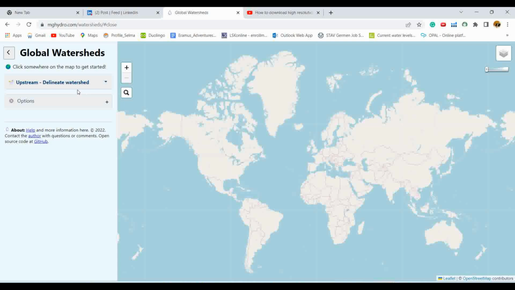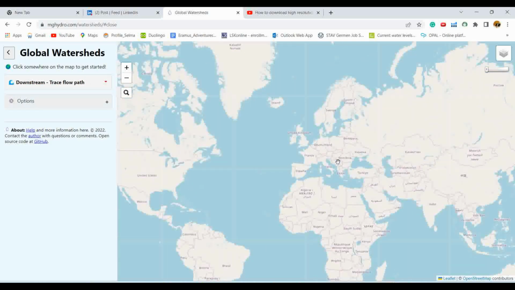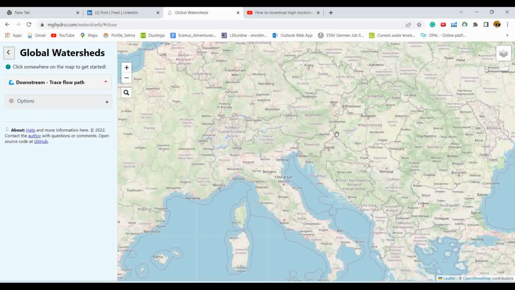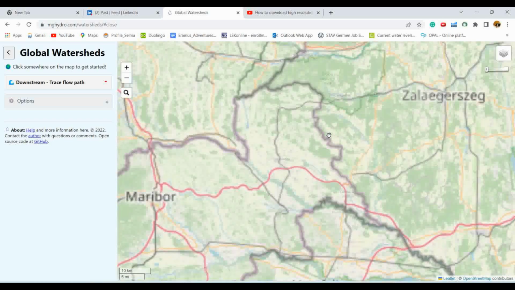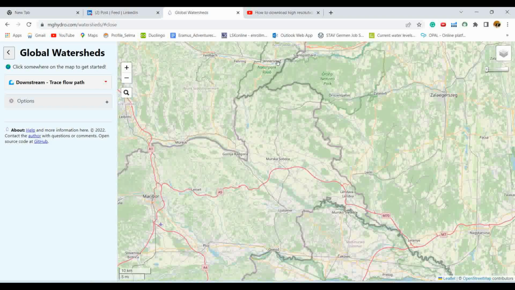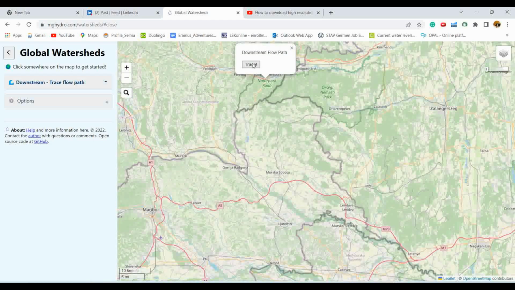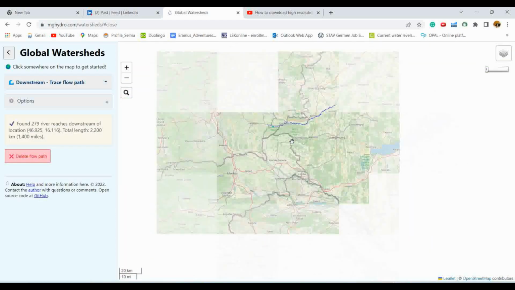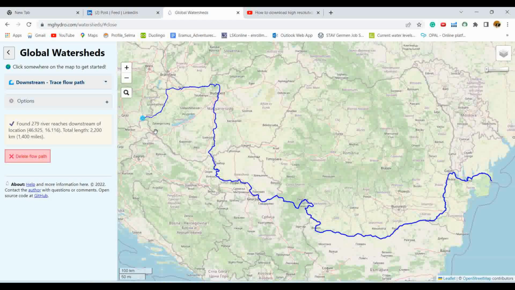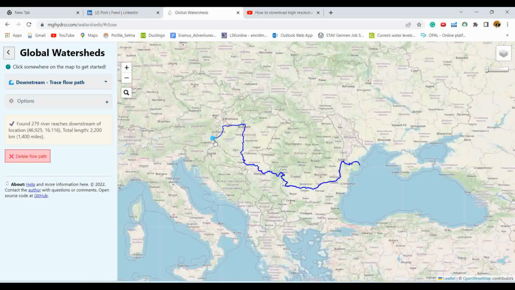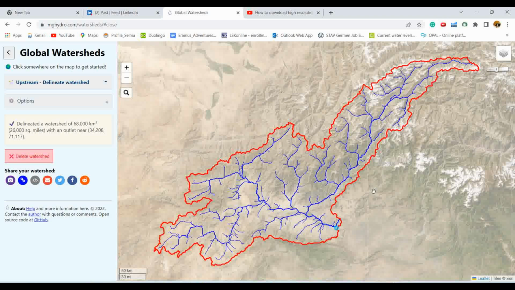To trace the flow path, you just need to click on the downstream trace flow path. So let's suppose we are interested in this river and want to trace the downstream flow path. From this point, you can trace the flow path of the river. In a similar way, you can download any watershed or trace any river around the globe from this portal.